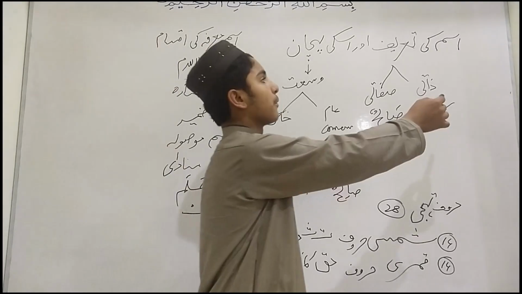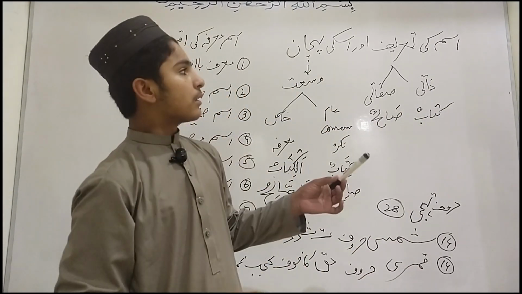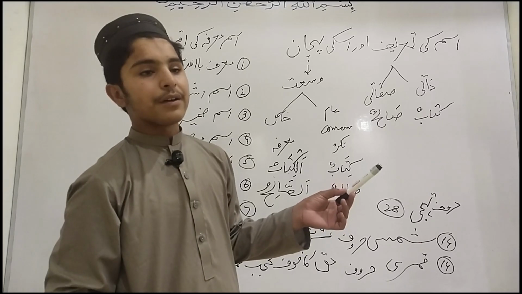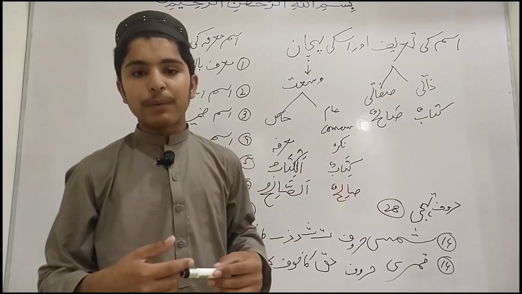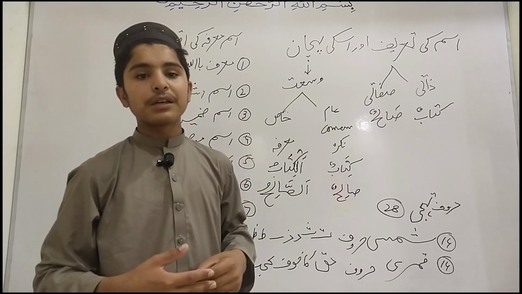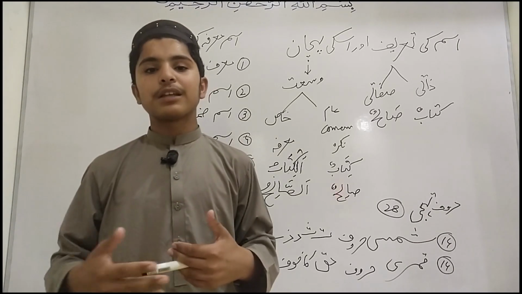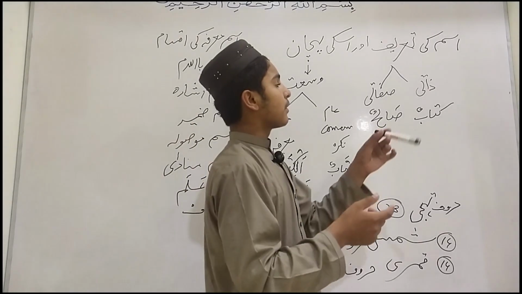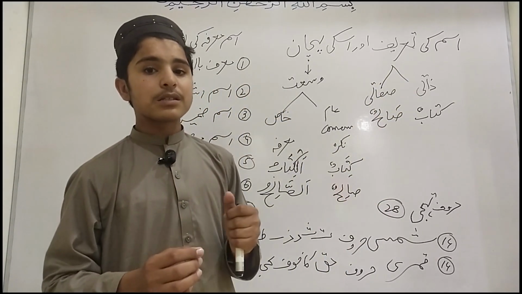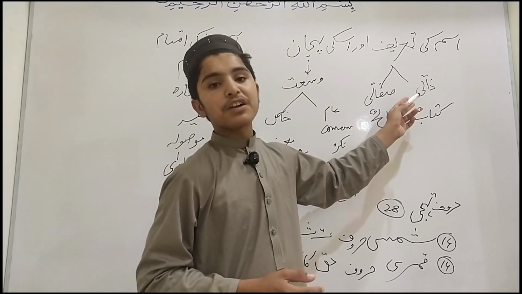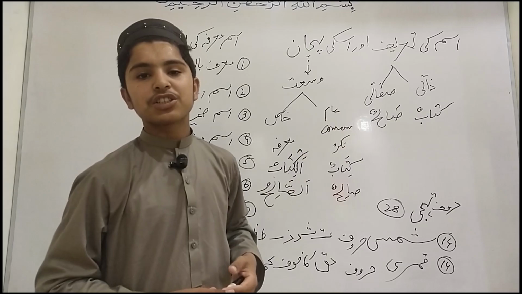First of all, we discuss what a noun is. The word used for noun in the Arabic language or Urdu language is ism. The name of a person, place or thing is called a noun, or you can say that the name of anything is called a noun. Further, a noun has two types. The first is known as personal noun, and sifati noun is known as adjectival noun.